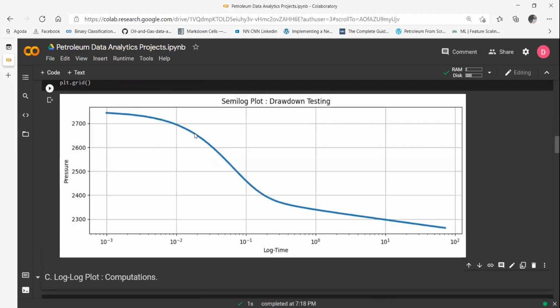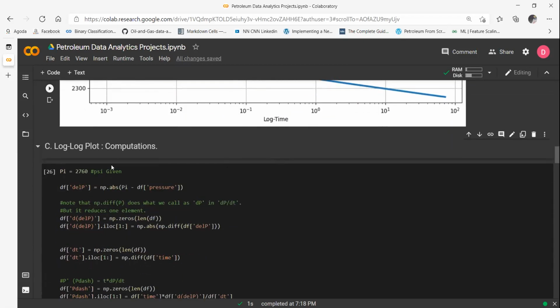That will eventually give you the time domain which you have to pick for the straight line. Suppose that will give me 10 to the power minus 2 to 10, that is 0.01 hours to 1 hour is my middle time region. Then I have to trust the Bourdet analysis or the log analysis and do a semilog plot again in this section and use its slope to calculate permeability, because the slope is very important in this case. Okay, so let's go and do the log plot.